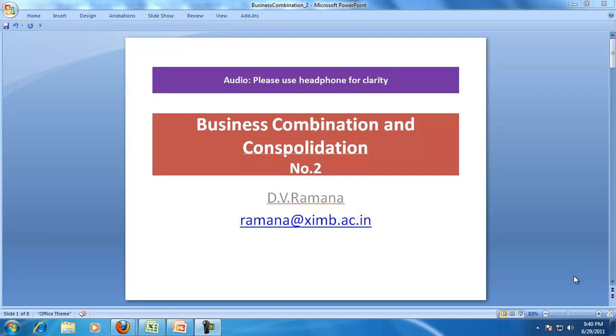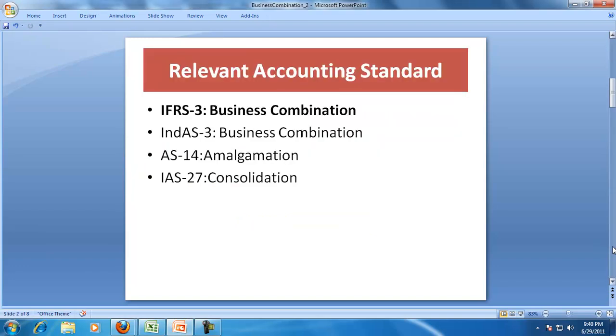Hello and welcome to our discussion on the business combination and consolidation, or preparation of the consolidated balance sheet. To recap, the relevant accounting standards which affect the business combination and the consolidation are IFRS 3 and Ind AS 3 for business combination, AS 14 for amalgamation, and IAS 27 for consolidation.